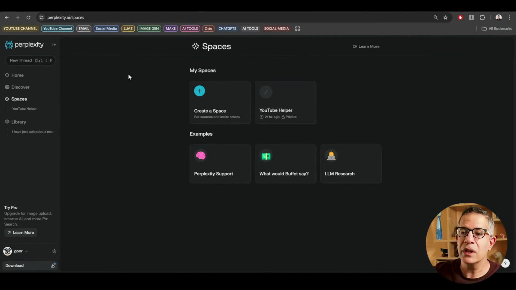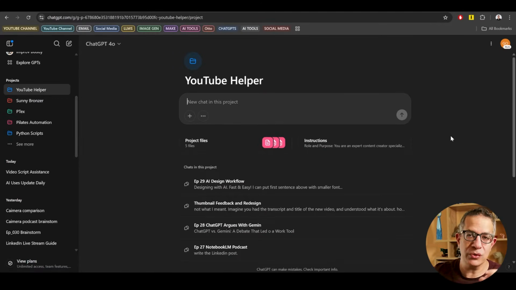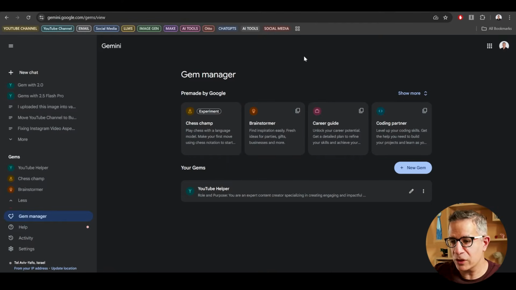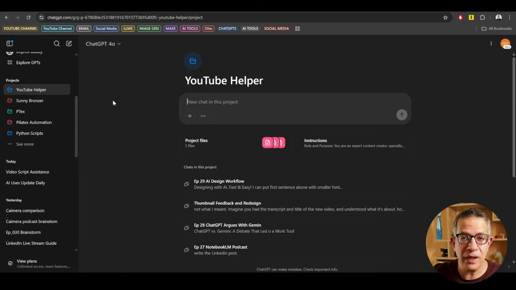So very similar. I find that ChatGPT and Claude have the cleaner, easier to use interface. The gems is also quite good, quite attractive. Perplexity is a bit messy in my opinion. Let's look at how they performed.